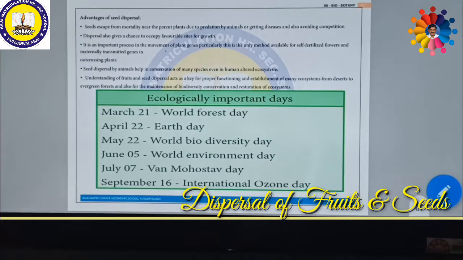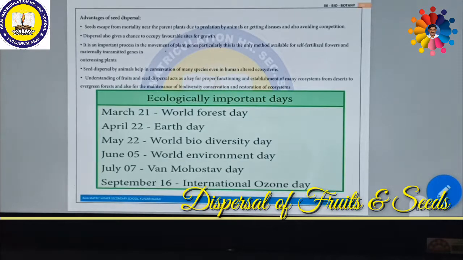Particularly, this is the only method available for self-fertilized flowers and for maternally transmitted genes in outcrossing plants. So this is a special characteristic which is achieved by seed dispersal. Seed dispersal by animals helps in the conservation of many species, even in human-altered ecosystems.